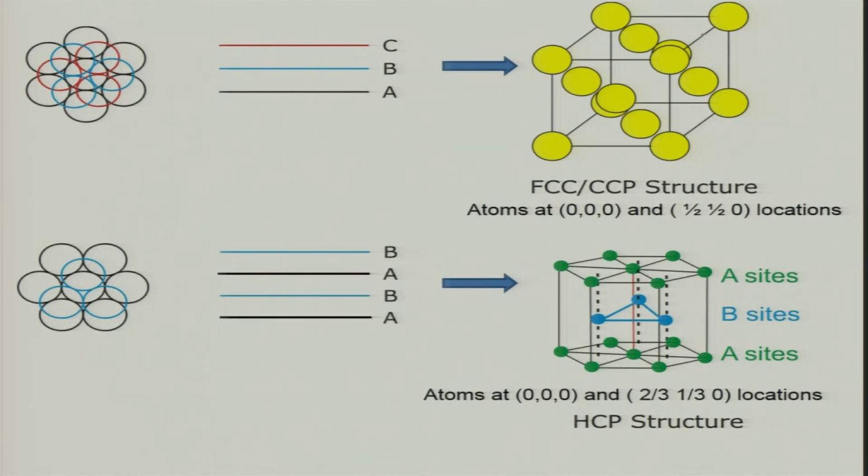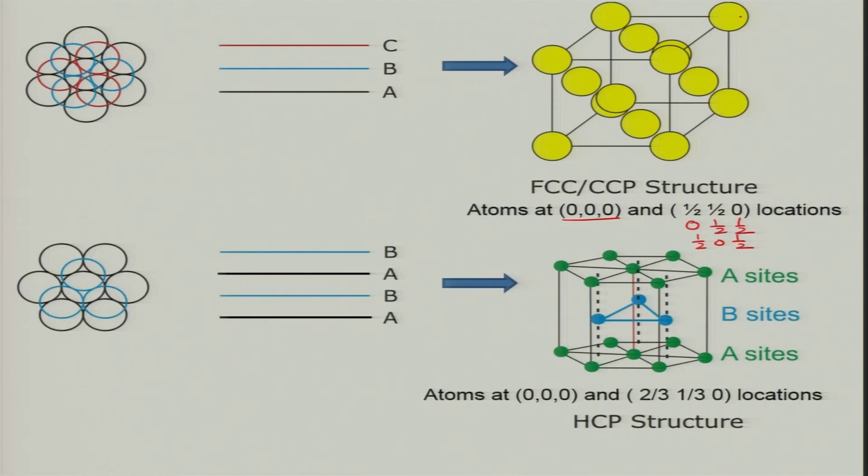So, although here we have shown these atoms a little bit far from each other, in reality they are touching each other, and this is basically the FCC or CCP structure, where atoms are placed at 0 0 0 kind of positions and half of 0. Half of 0 will basically mean you have half half 0, 0 half half, and half 0 half.